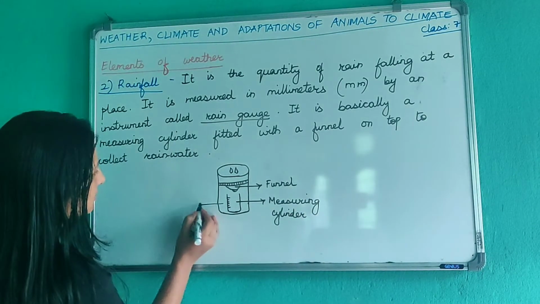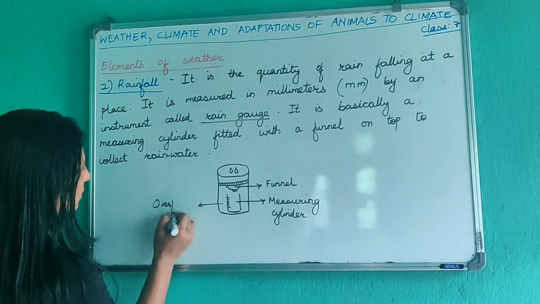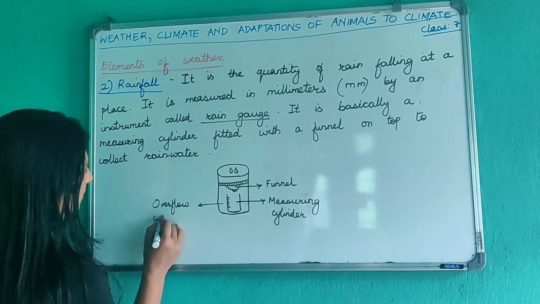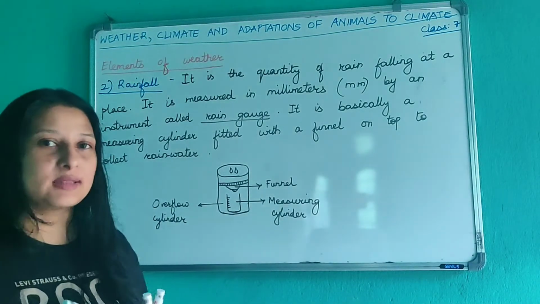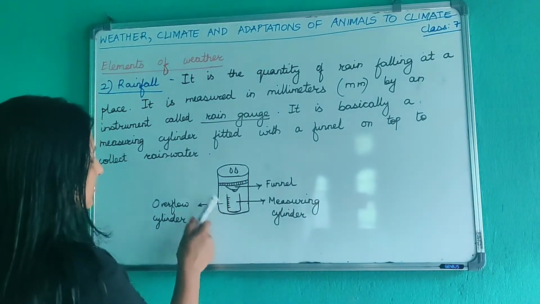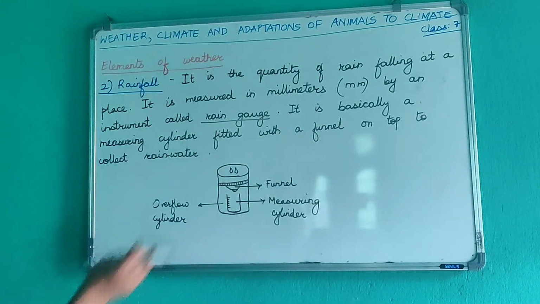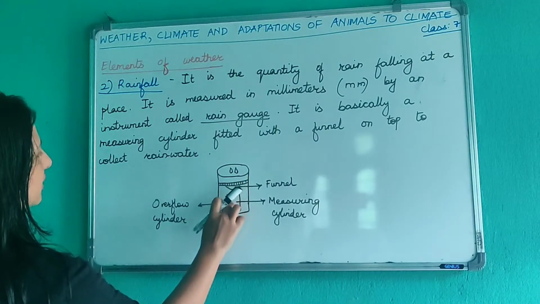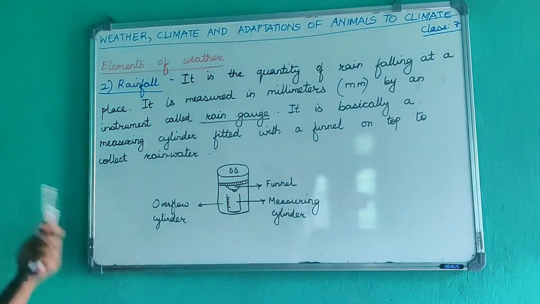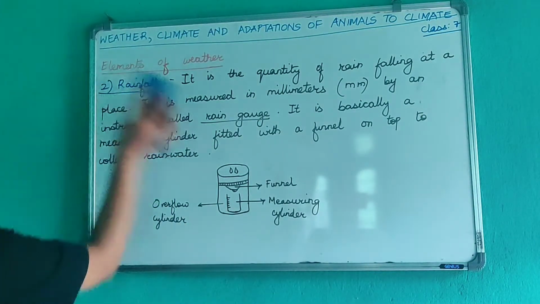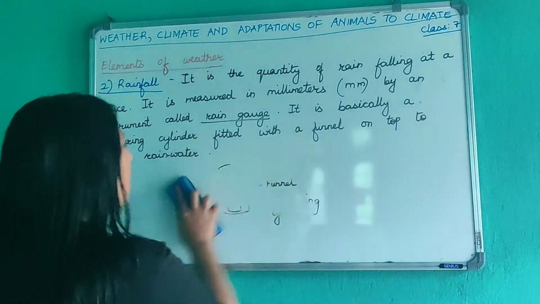And this is the overflow cylinder. Whatever rain overflows, that is collected in the cylinder. So rain gauge looks like this. So here markings are present. So in that way rainwater is collected through the funnel. It moves to the measuring cylinder and that is how rainfall is measured. Okay, so this is the second element of weather.